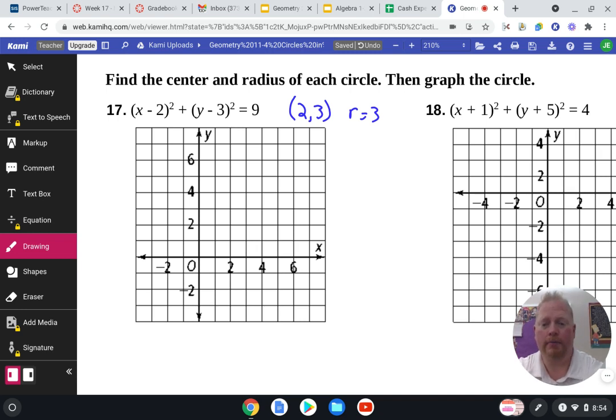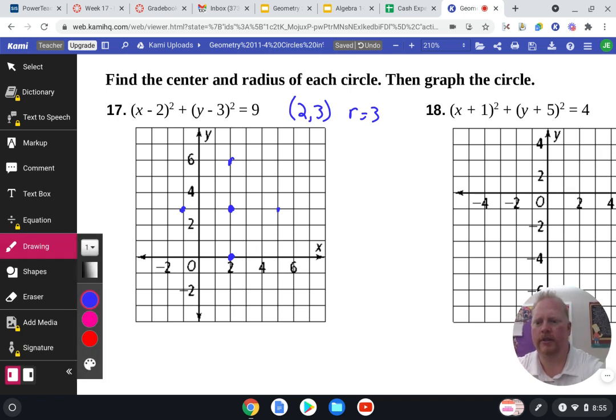So now we go ahead and plot it. So over 2 and up 3. There's my center. If my radius is 3, the way I graph that is I just go over 3 and then backwards 3, up 3, down 3. I make all 4 of those points. And then I just connect them. Let me use a different color for that.